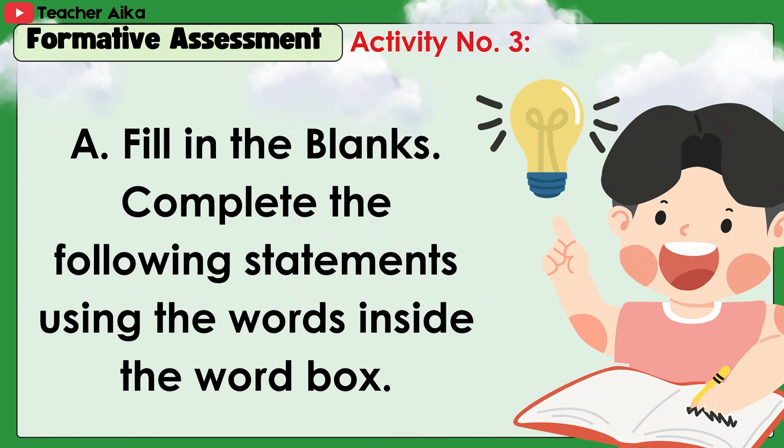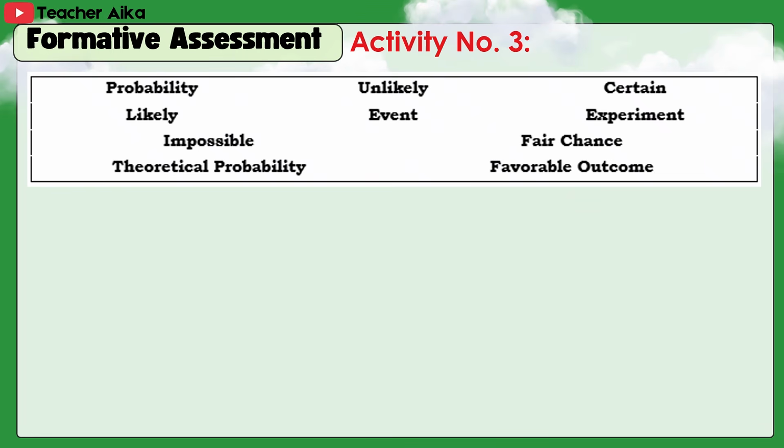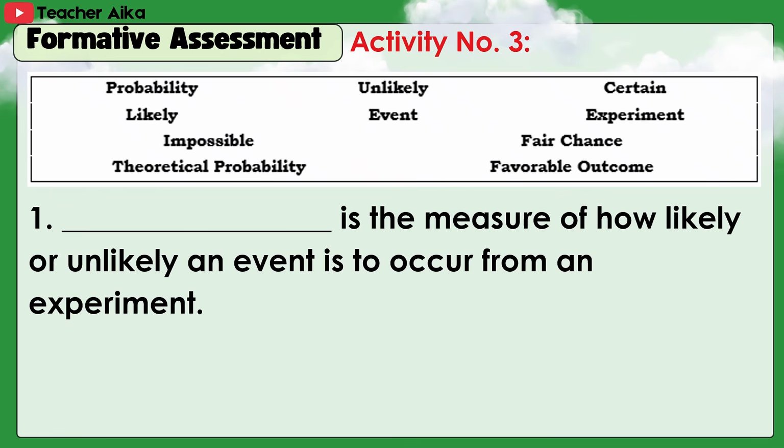Formative assessments, activity number 3. Fill in the blanks. Complete the following statements using the words inside the word box. Here are the choices: probability, likely, impossible, theoretical probability, unlikely, event, certain, experiment, fair chance, favorable outcome. 1.